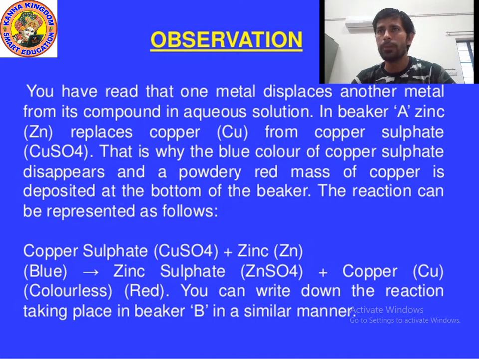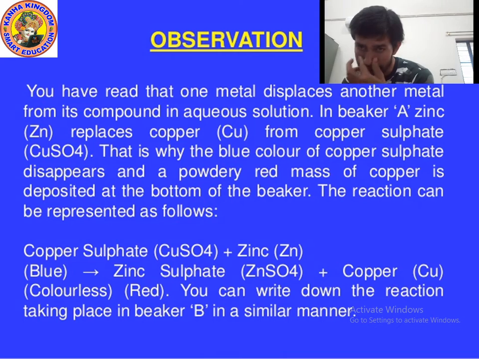Why does zinc replace copper? Because zinc is more reactive than copper. That is why the blue color of copper sulfate disappears and a powdery red mass of copper is deposited at the bottom of the beaker. When zinc reacts with copper sulfate solution, the blue color disappears, zinc replaces copper and a new substance forms, which is zinc sulfate.